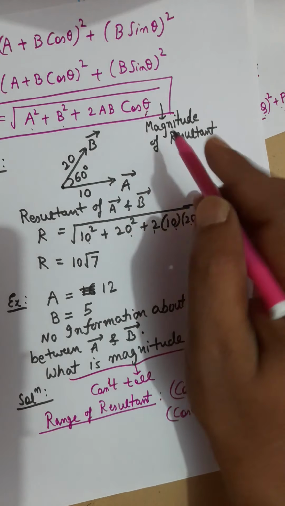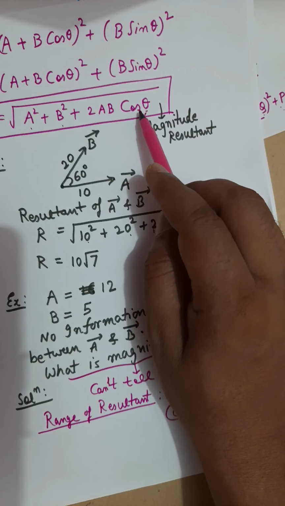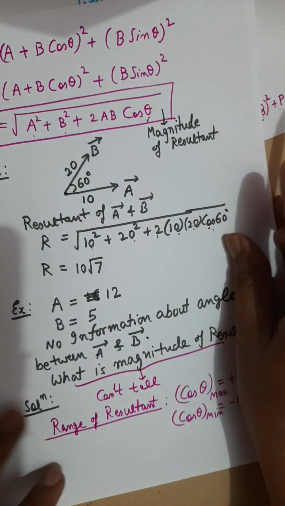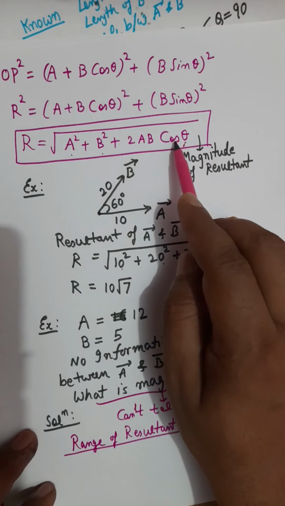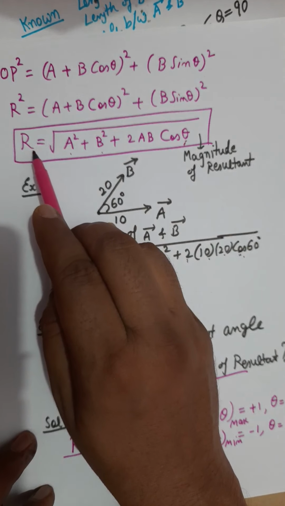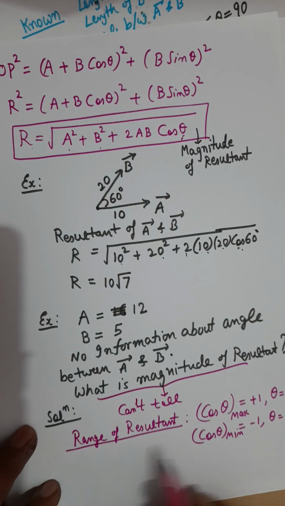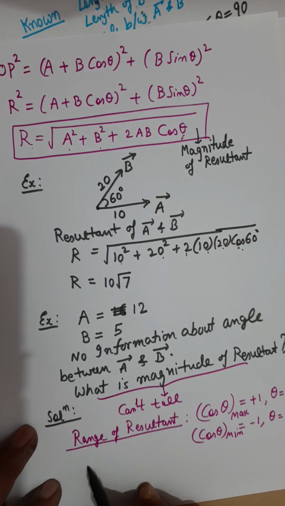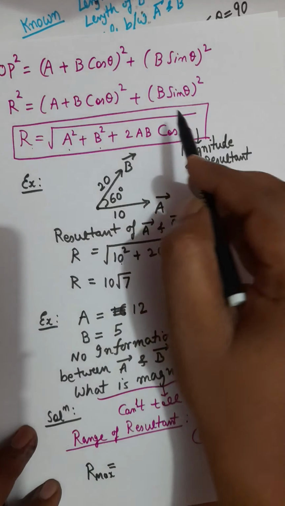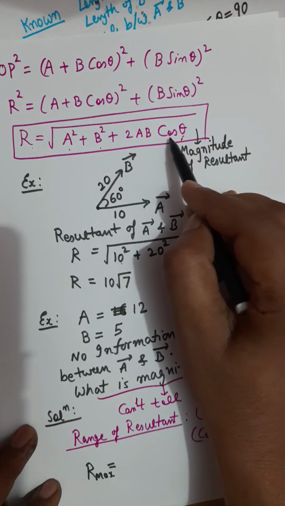If I substitute the maximum value of cos theta, which is plus 1, in this expression, then you can get the maximum value of r. We need to substitute cos theta equals plus 1.